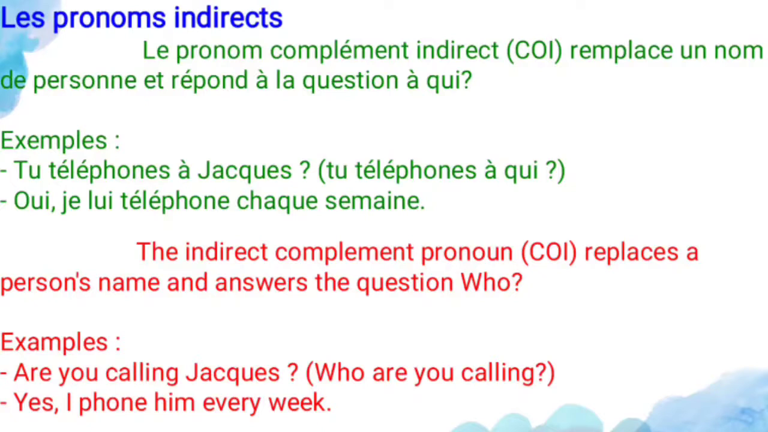See the example. Tu téléphones à Jacques. So tu téléphones à qui? So are you calling Jack? So who are you calling? So that is the question you have to answer. Oui, je lui téléphone chaque semaine. Yes, I phone him every week. So for that purpose, it is used for the person only. For this, you have to use the indirect pronoun.